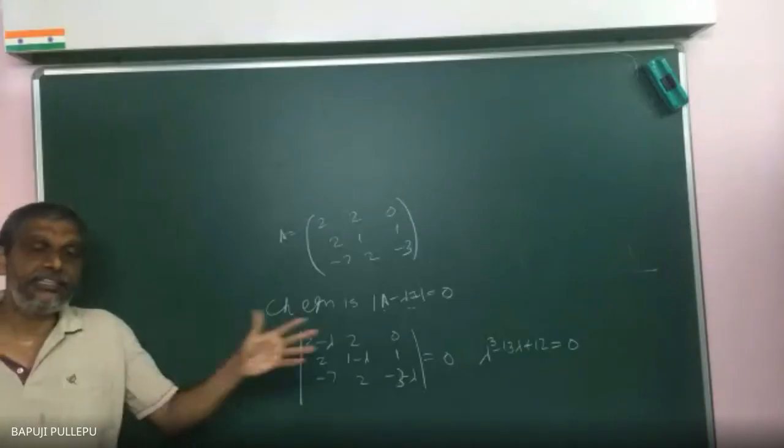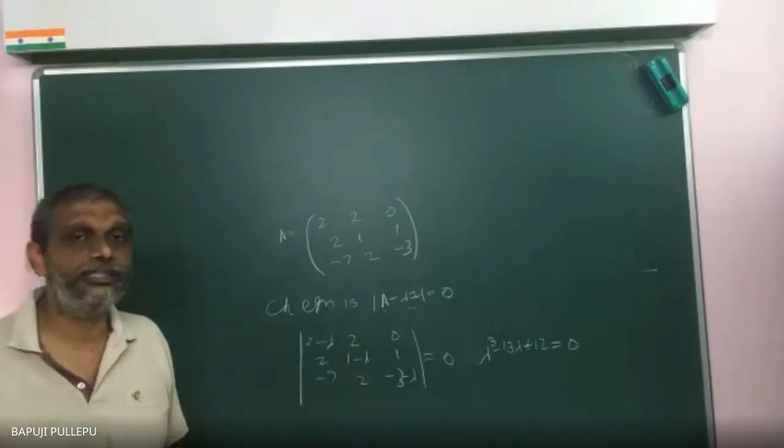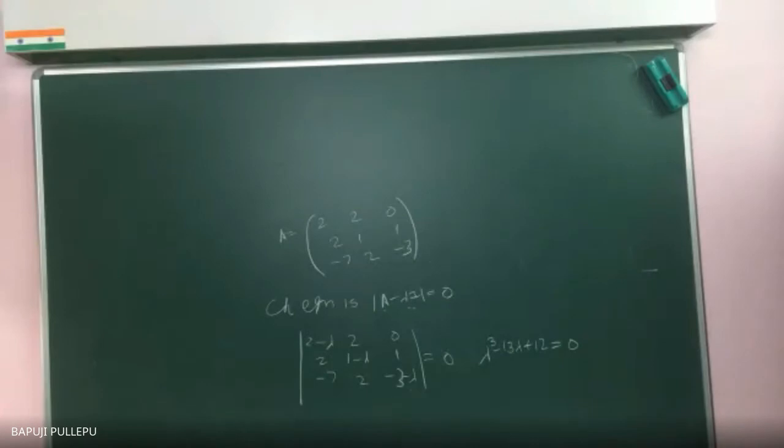Now this equation, how will you solve it actually? Lambda cube is what? Sir, actually, I am not getting 13 lambda. In the place of 13 lambda, I am getting 2 lambda. Wrong. Everything with 2 lambda is wrong. Wait 5 minutes, I will do the same problem.